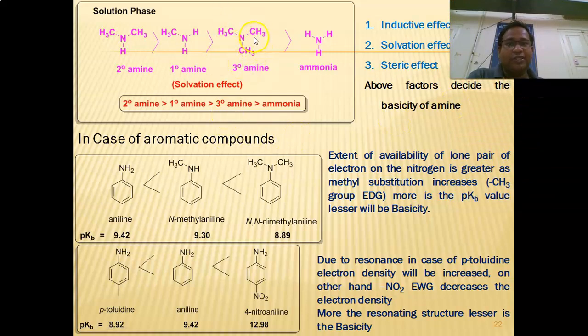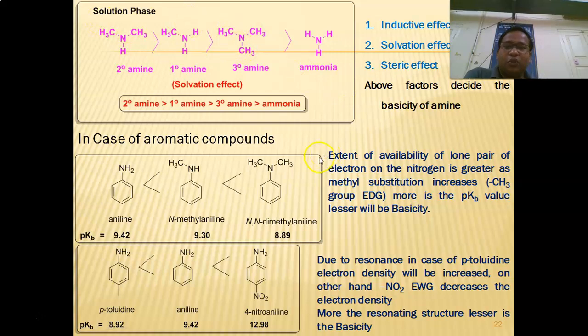Even though there are nine alpha hydrogen atoms, with methyl groups bonded to the nitrogen, the inductive effect plays a very small role. Here hydrogen bonding as well as steric hindrance play the vital role. Because of these two reasons, the basicity decreases in the solution state.